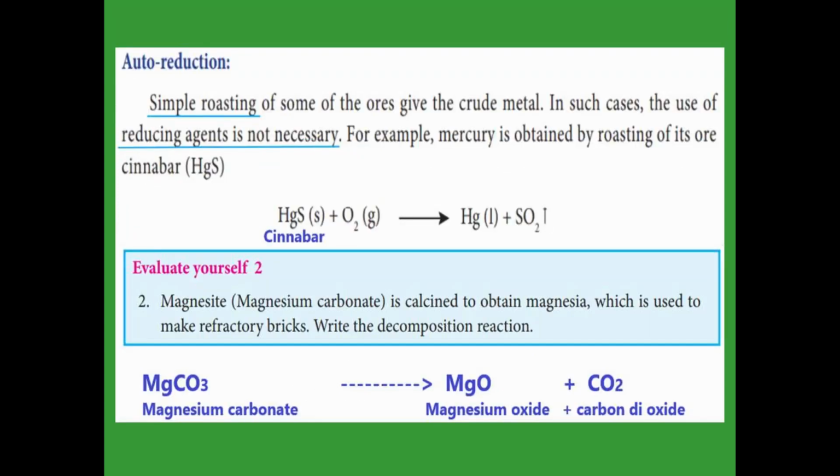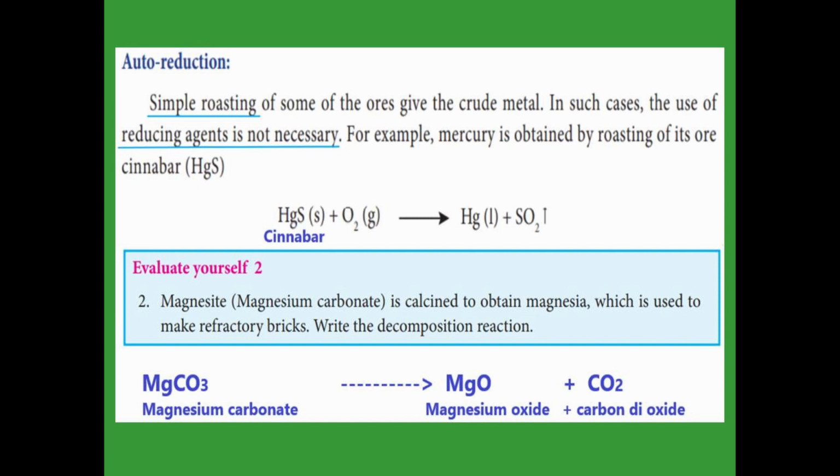The last thing is auto reduction. Auto reduction means no other reducing agent is used. This is the simple roasting. Roasting means we heat in the presence of oxygen only. That is called roasting.